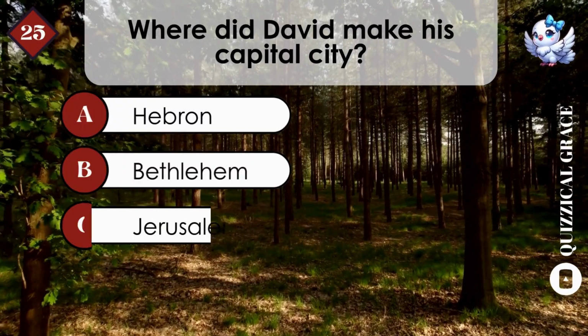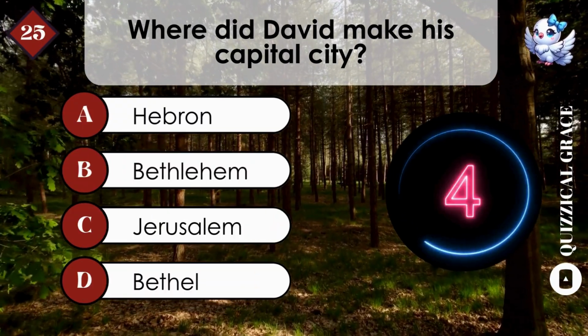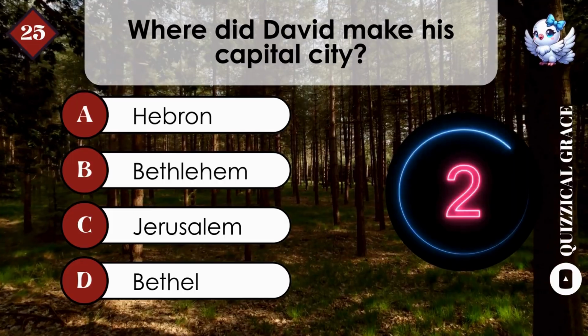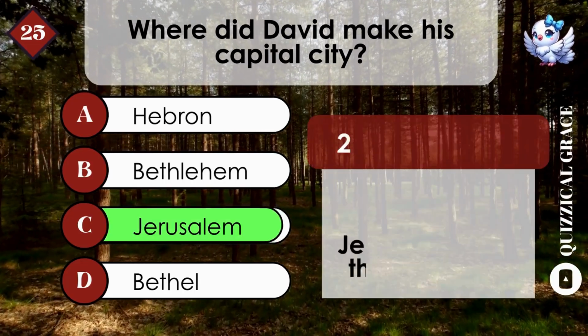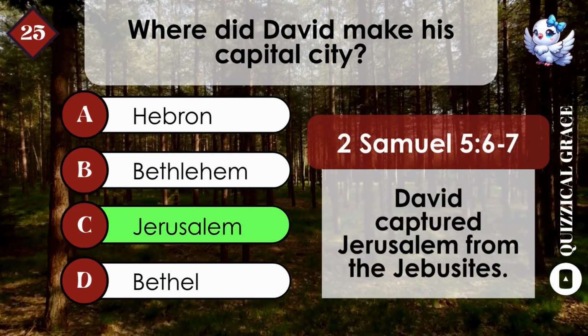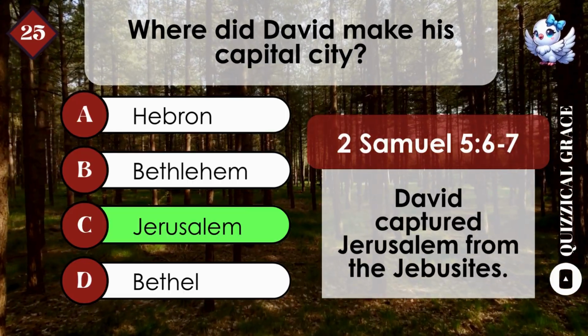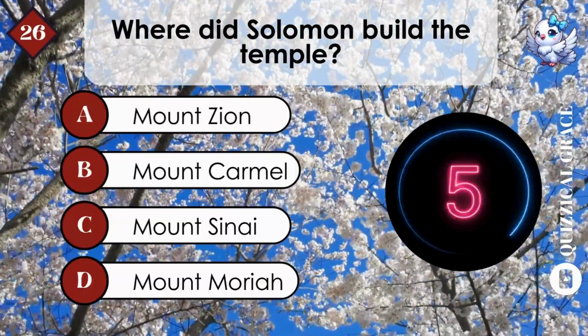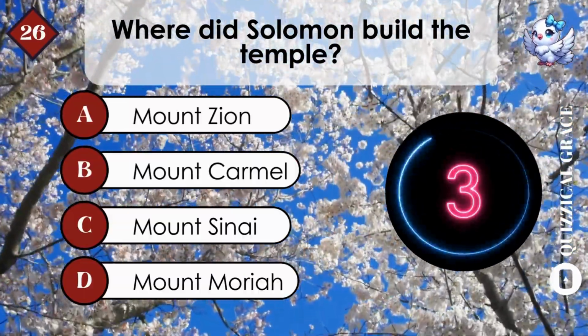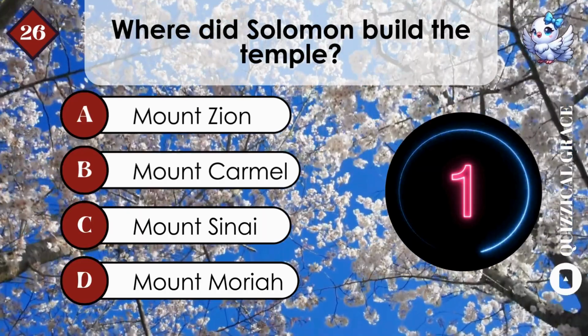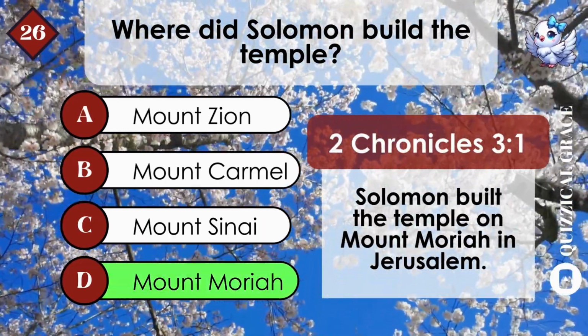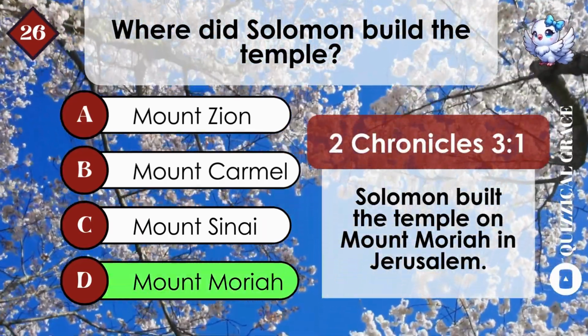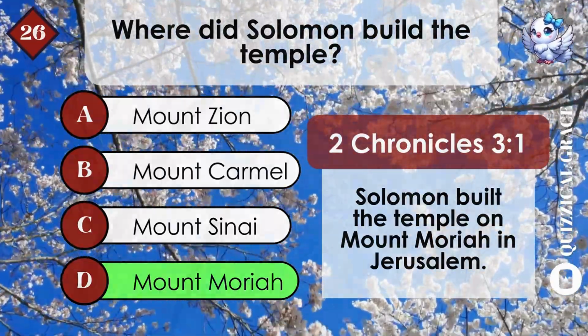Where did David make his capital city? C. Jerusalem. David captured Jerusalem from the Jebusites. Where did Solomon build the temple? D. Mount Moriah. Solomon built the temple on Mount Moriah in Jerusalem.